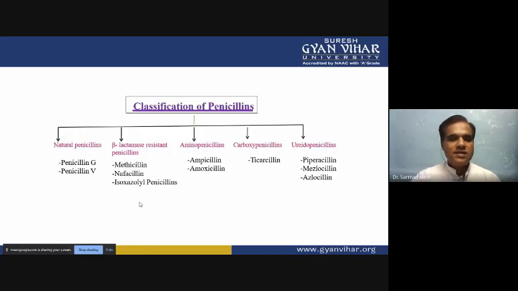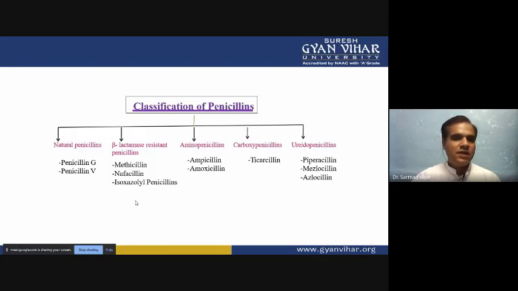Beta-lactamase is an enzyme which degrades penicillin, and it is produced by a particular type of resistant bacteria. When beta-lactamase attacks penicillin, it is degraded, so the bacteria are no longer affected. Methicillin, nafcillin, and isoxazolyl penicillins, these three penicillin derivatives can't be affected by beta-lactamase, so we categorize them separately as beta-lactamase resistant penicillin.